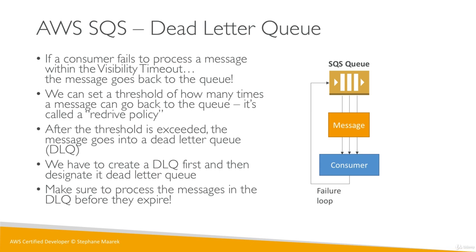So we've done the same loop 3 times, and maybe we set the redrive policy to be 3 times. At the end, the SQS queue says, okay, that message looks like a poison pill. It's not a good message. So we'll put this into a dead letter queue and move on. The dead letter queue will contain all these messages that really are problematic, and you can look at it and debug as you wish.